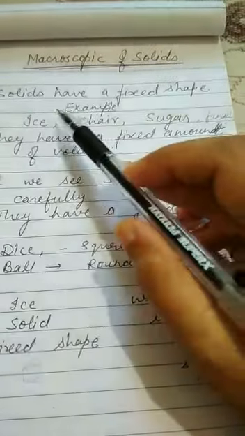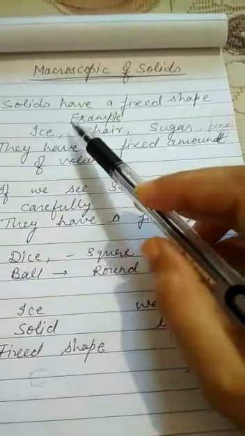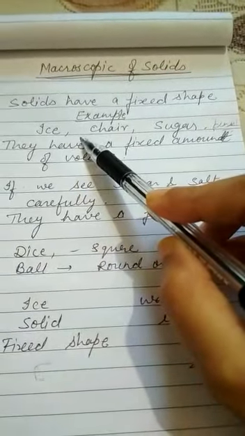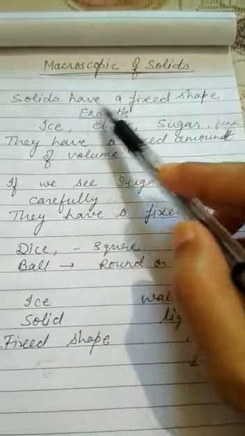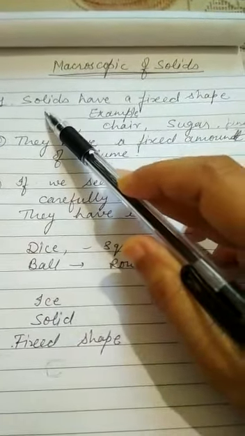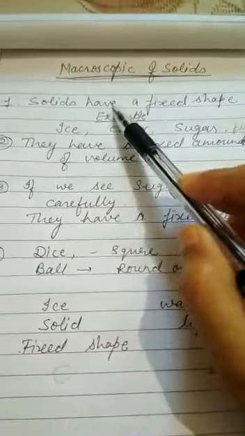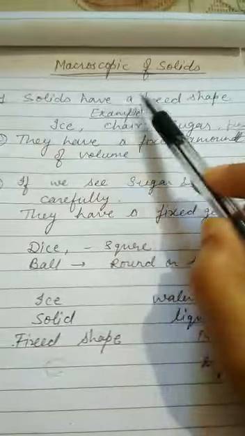So, these are all solids. By these examples, we can say that solids have a fixed shape. The first important property of solids is that all solids have a fixed shape.